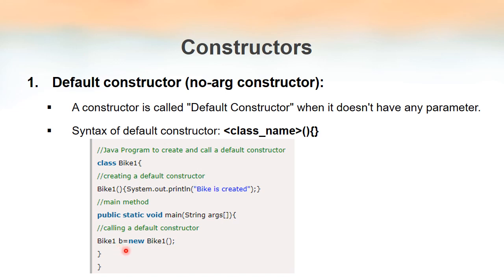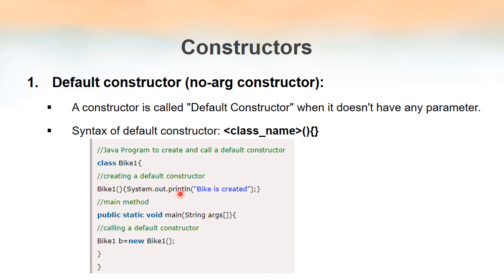Okay, so even if we are not writing this constructor, suppose assume that I have not written this constructor inside this class. That means assume that in this class there is only one main method and we are creating this object. Then also this program will work without any error, because if I have not written this constructor, Java compiler will give us the permission to use the default constructor that is created by the Java compiler itself.